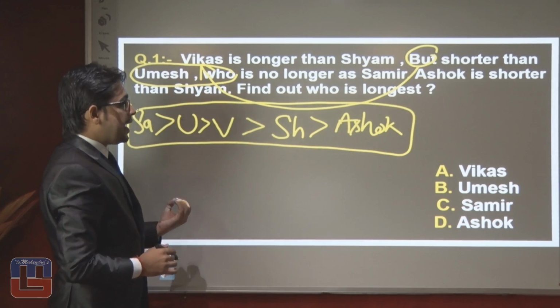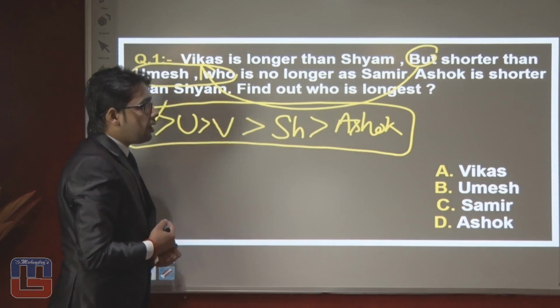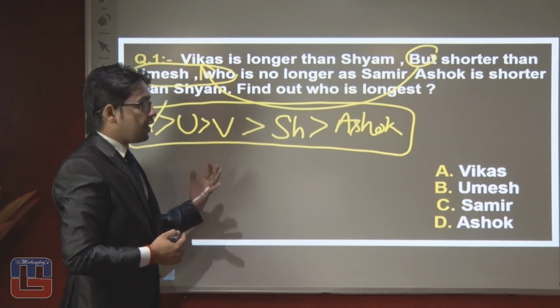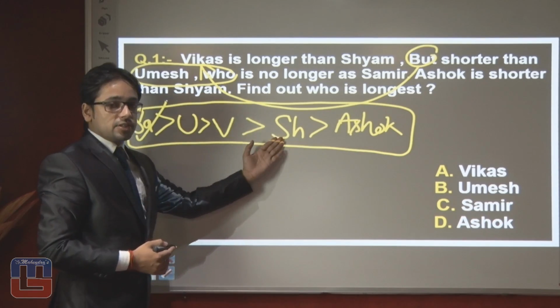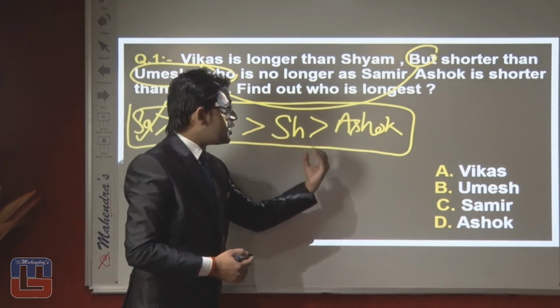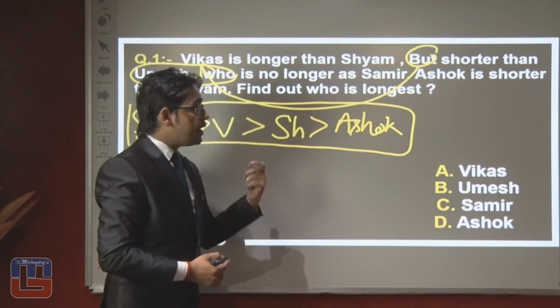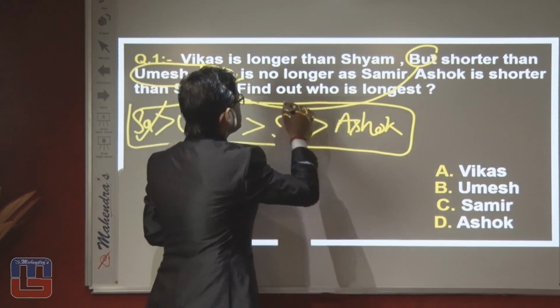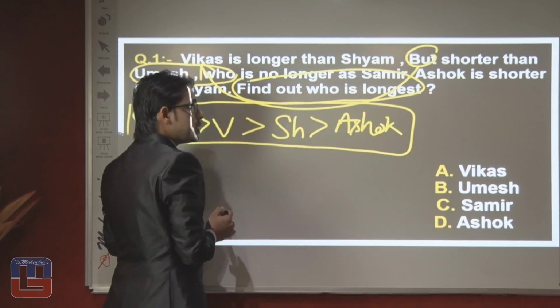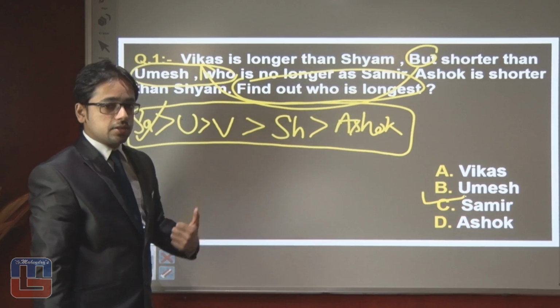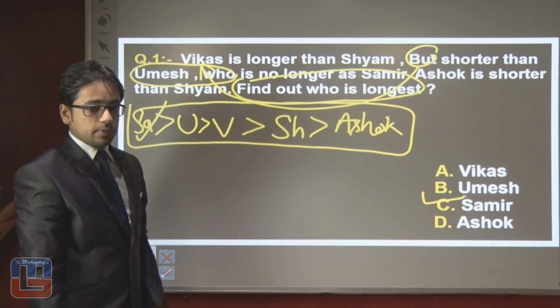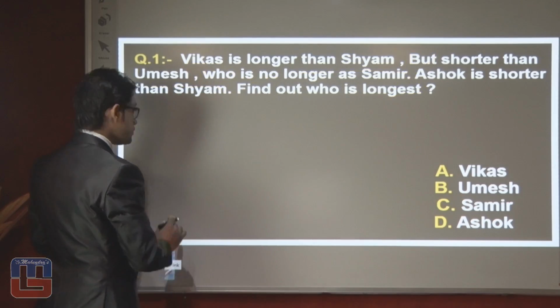We can easily say that Samir is the longest out of these 5 members. Second is Umesh, third is Vikas, next Sham, and the smallest is Ashok. They want to know who is the longest, so our answer should be Samir is the longest in this group. That's all about this question. Let's proceed toward the next question.